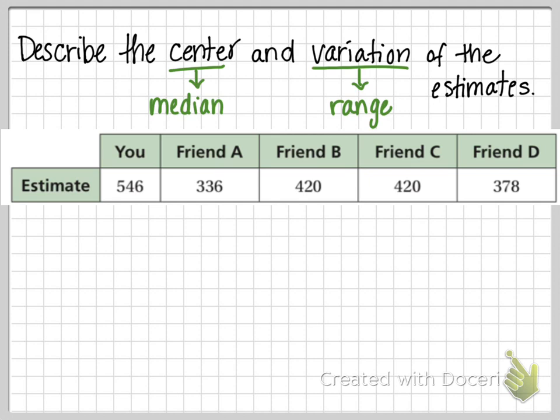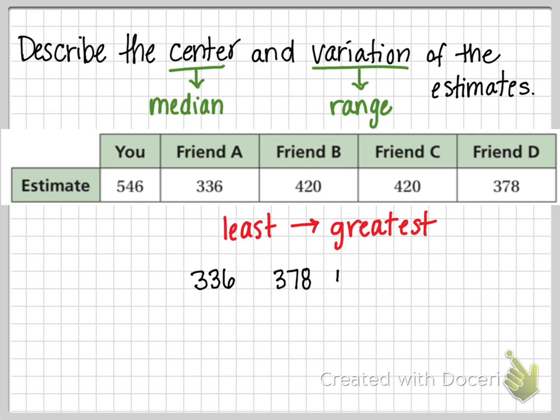So what we're going to want to do is put these in order from least to greatest. So start by going least to greatest. I'm going to write that here. That helps us; we can't find the median or the range without having them in least to greatest order. So these are the same numbers from the last slide. Our lowest number is 336, then 378, then we have 420 twice, and finally our largest number is 546.